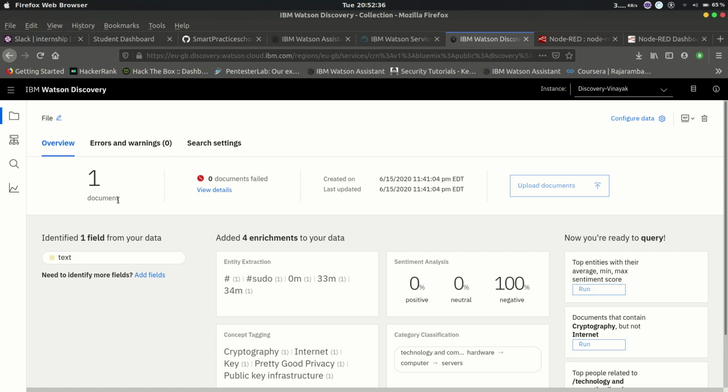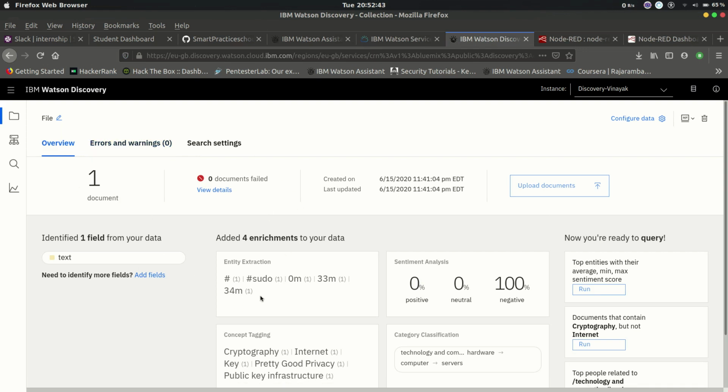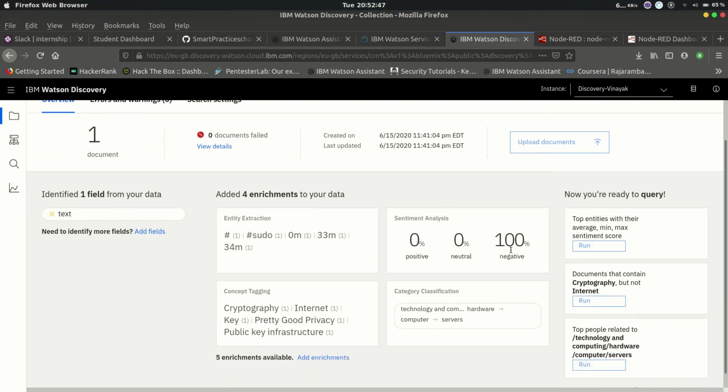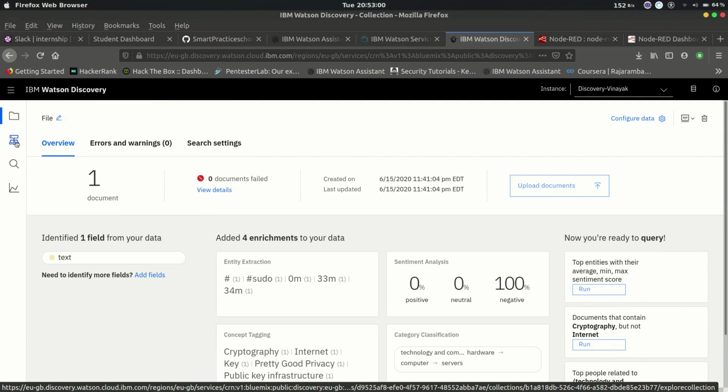In Watson Discovery I uploaded one document regarding Linux. It is a normal document, so here you can see sudo, all hash. Again, this is 100% showing negatives. The concept tagging shows cryptography, internet key, pretty good privacy. This is all because of that document. The document is also classified under hardware, computer, servers, because it's all about Linux.